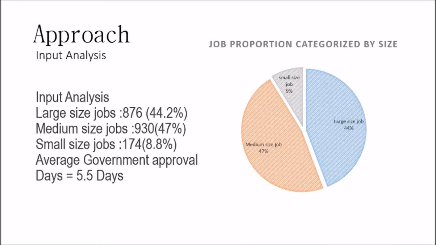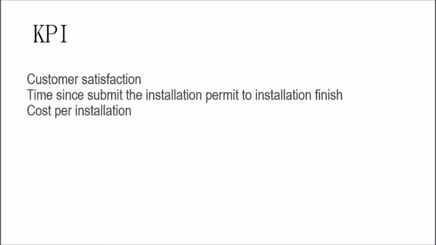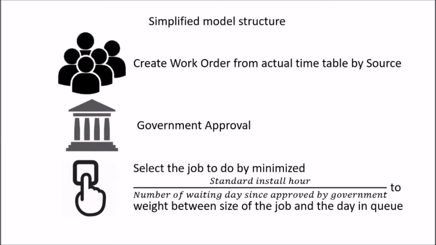Next is input analysis. We determined the job proportion categorized by size. As you can see, the medium-sized jobs are 47% of all jobs, followed by the large-sized jobs and the small. According to the standard the competition has given us, the KPIs of this company are customer satisfaction, which relates to the time from submitting the installation permit to installation finish, and the cost per installation.